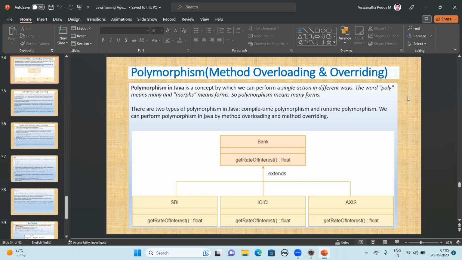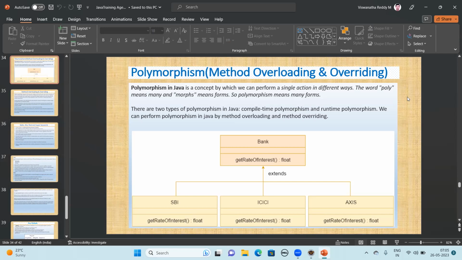How do we achieve dynamic and compile time polymorphism? We have to think about what exactly polymorphism means: the same action behaving in a different way. We can achieve it by using method overloading and overriding.